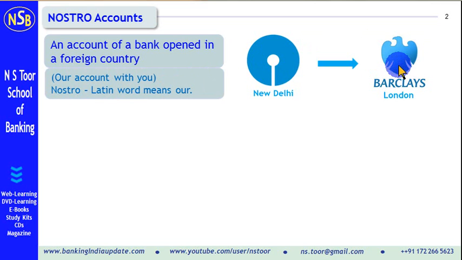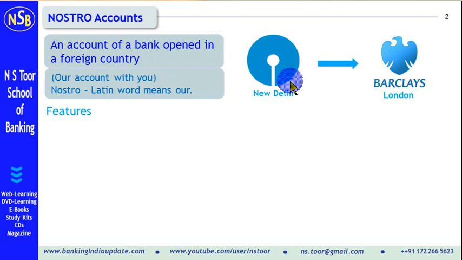Friends, these accounts are referred to as "our account with you." Nostro comes from a Latin word which means "our." Our account with you, that is, an account of a bank opened in a foreign country, is a Nostro account.